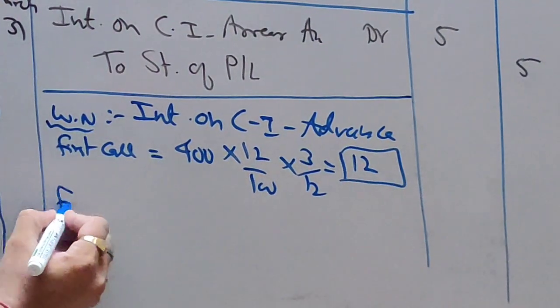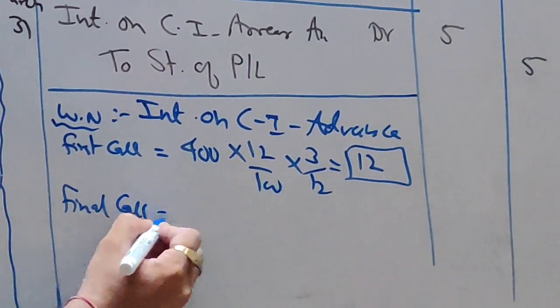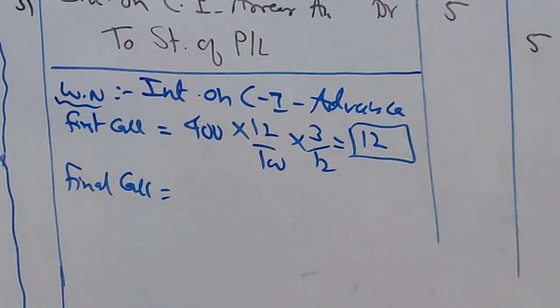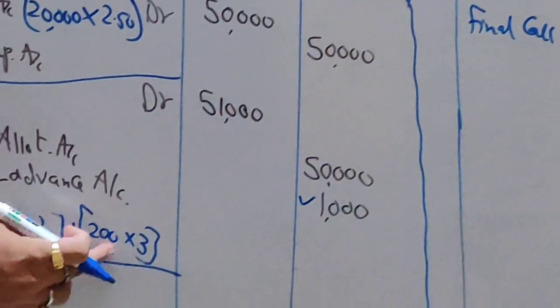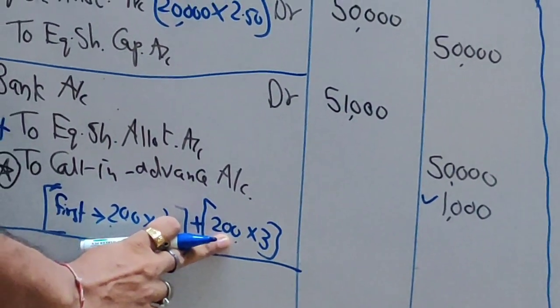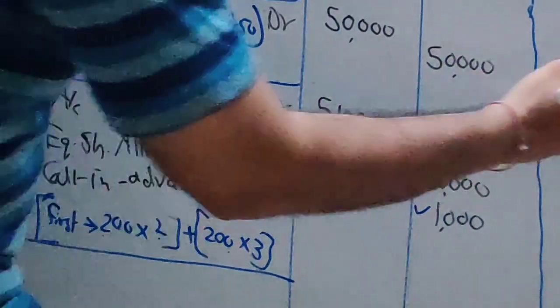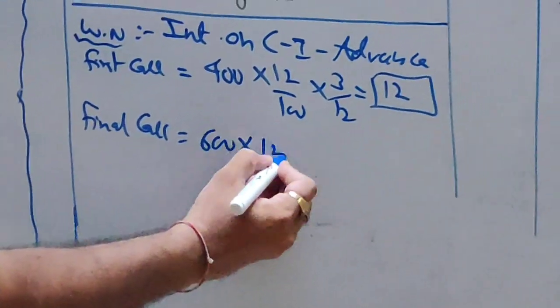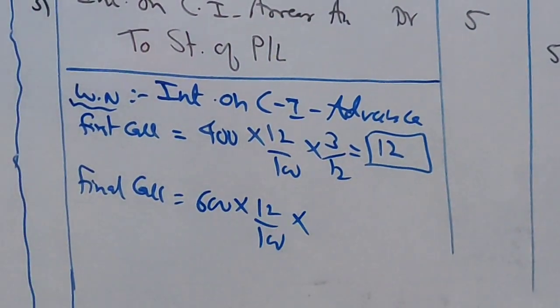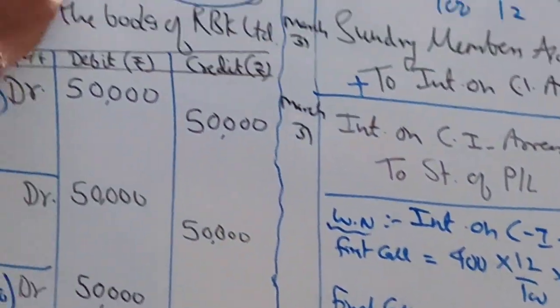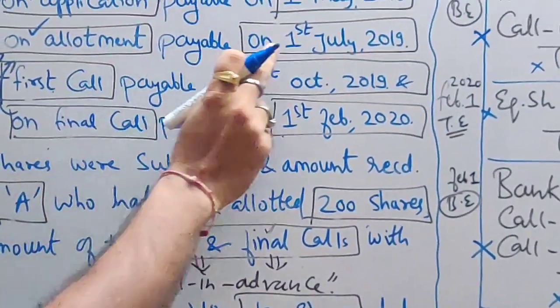Now let's find out on final call. Final call money, see I have written already here, students. This is your final call advance money, 200 into 3, that is 600. So on 600, 12%. Now when he paid the final call advance money, he paid at the time of allotment.